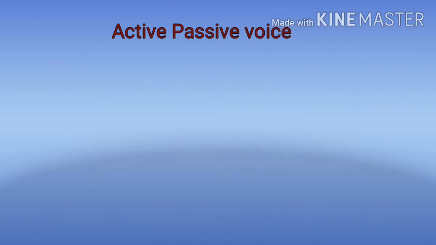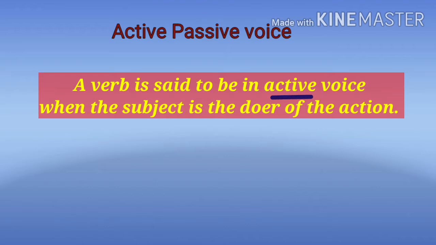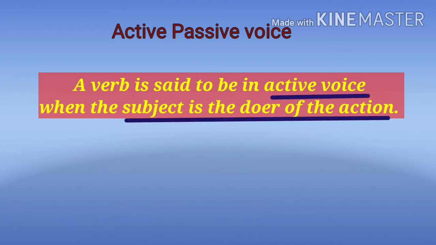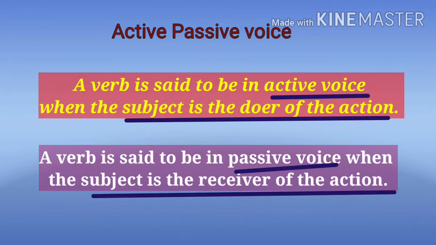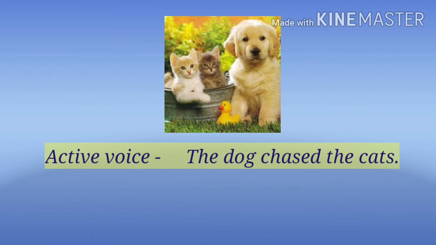Let us understand what active and passive voice are. A verb is said to be in active voice when the subject is the doer of the action. A verb is said to be in passive voice when the subject is the receiver of the action. Let's understand with an example.